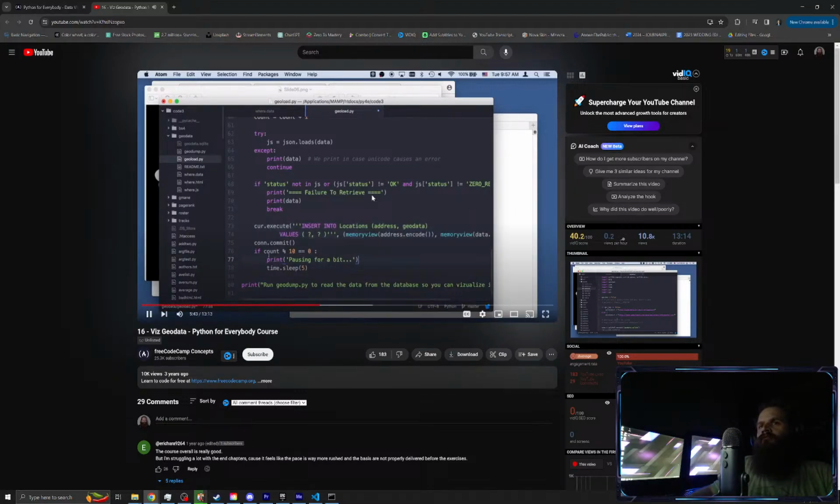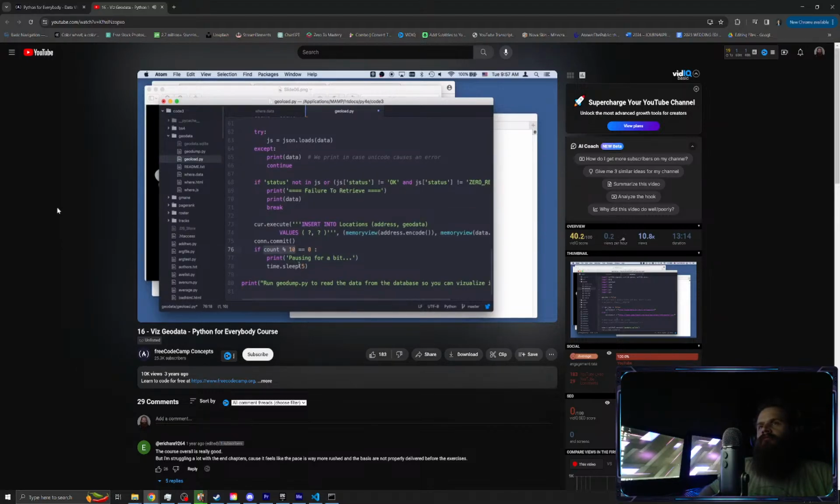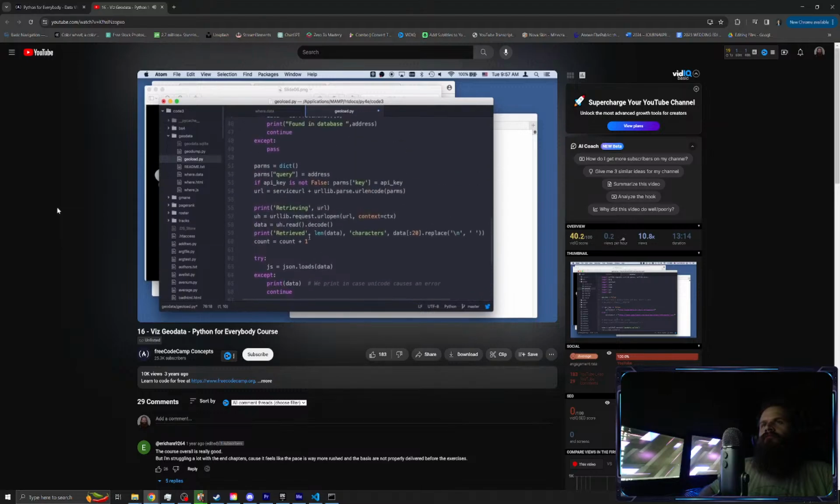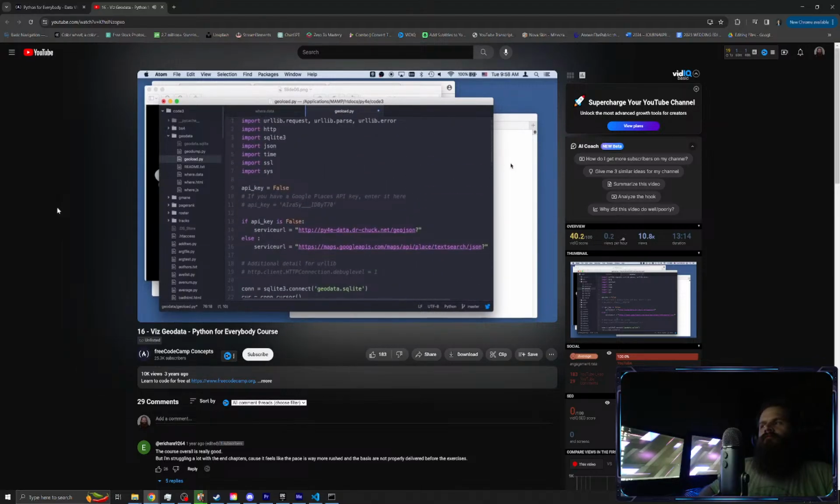Then we're simply going to insert this new data that we just got, and then commit it. Every 10th one, this is count mod 10, we're going to pause for 5 seconds, and we can hit Control C here, and then we're going to do the geodump. Okay, so let's just run this.